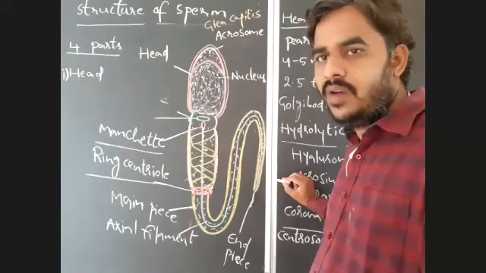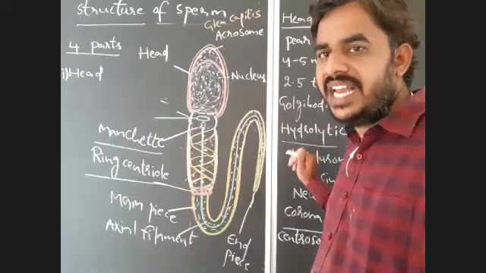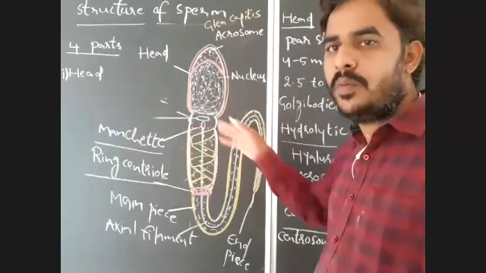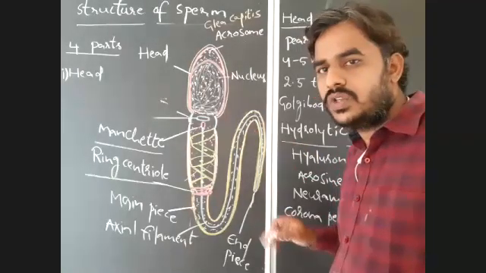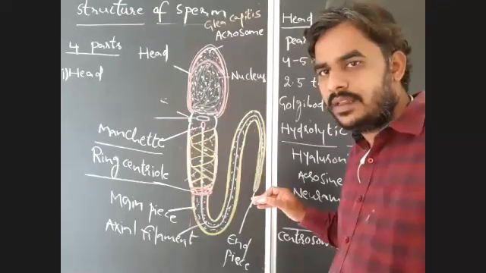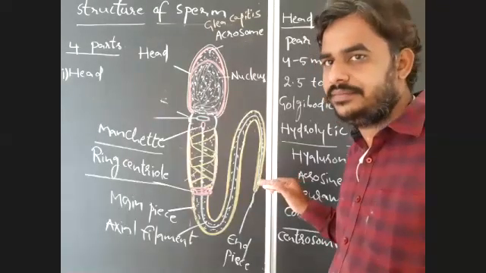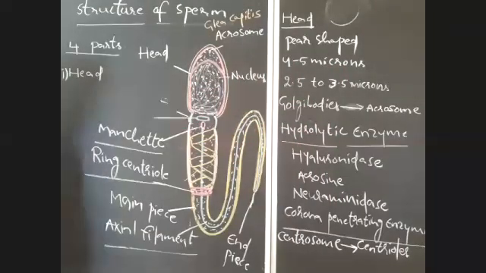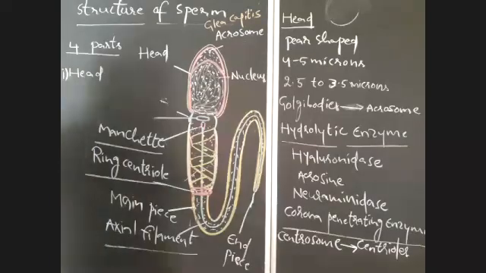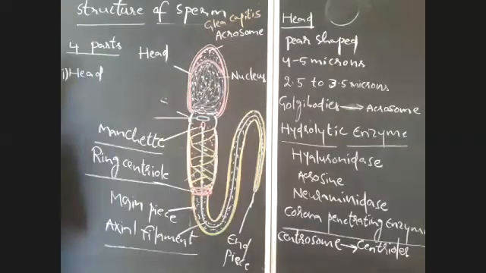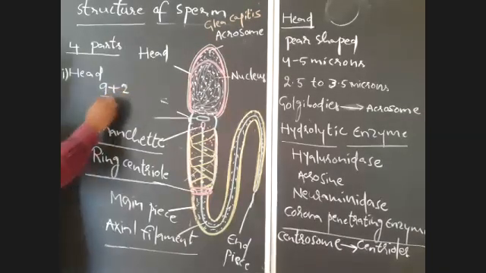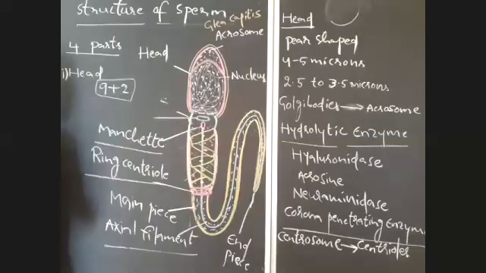What is the use of the tail? The tail is the structure that is essential for the motility or movement of spermatozoa. So this tail acts like a flagellum. Okay, so here is the arrangement of microfilaments or microtubules. In the flagellum there is a 9+2 arrangement of microfilaments. So how are the microfilaments arranged?